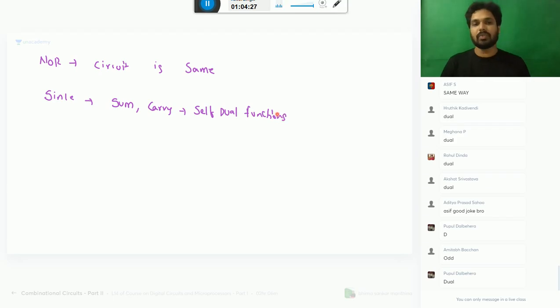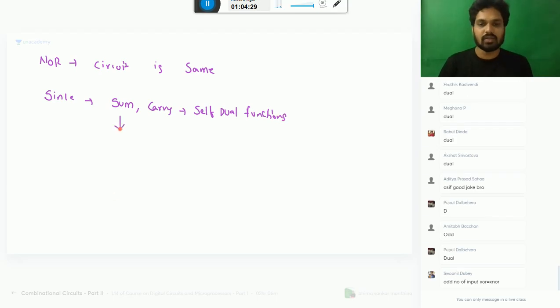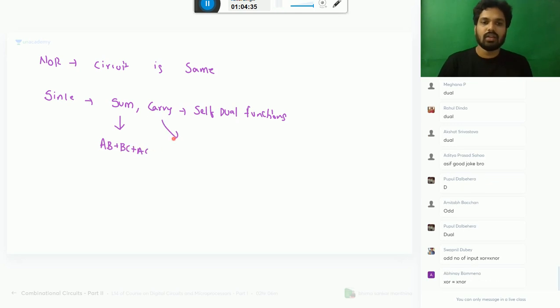Why is this happening? What is carry? AB plus BC plus AC. What is sum? A XOR B XOR C. You can check it at home, or I gave you the best technique to check it. Because they are self-dual functions, NAND and NOR implementations are the same.